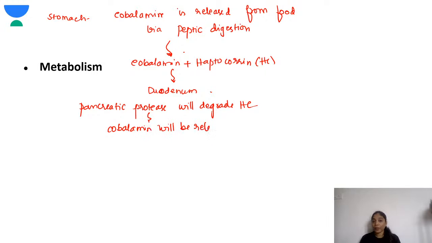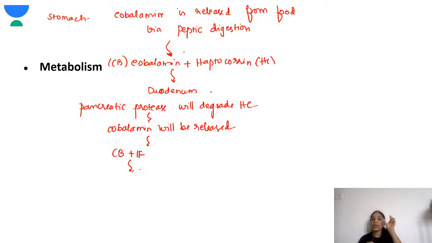So now what happens? Once the cobalamin is free, this cobalamin will bind to the intrinsic factor. So cobalamin, I'll put cobalamin as CB, okay? This cobalamin will bind to the intrinsic factor. The intrinsic factor again is released from the gastric parietal cells, right? So cobalamin and the intrinsic factor will be there. Now this complex will enter the submucosal cells of the distal ileum.